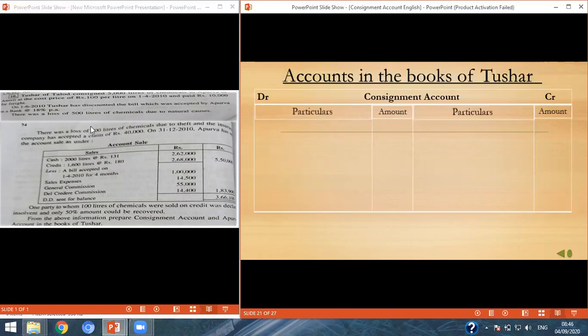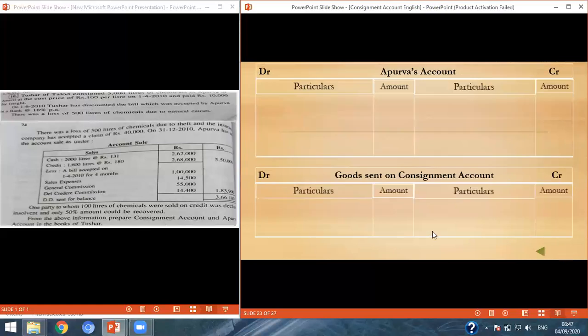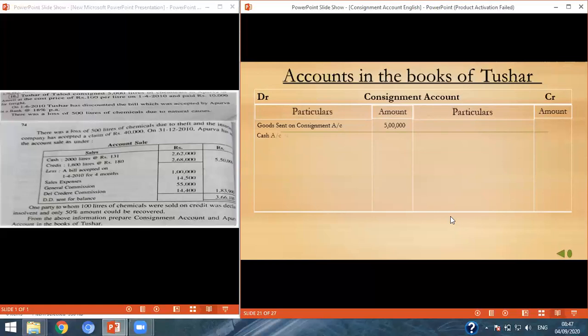Here it is given that Tushar of Talod consigned 5,000 liters of chemicals at the cost of 100 per liter. So we will do the entry of goods sent on consignment, 5 lakh rupees: 5,000 into 100, so 5 lakh rupees. The same entry will go to the goods sent on consignment account, that is the consignment account, 5 lakh rupees. Then we have the information that he paid rupees 10,000 for freight. So we will do the entry of freight: cash account, 10,000 rupees freight.